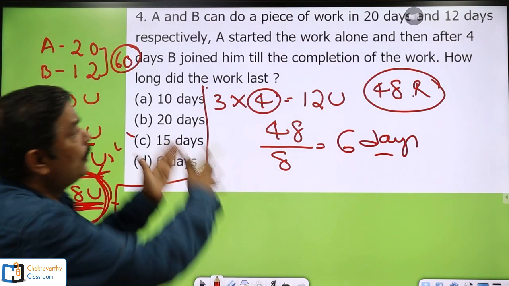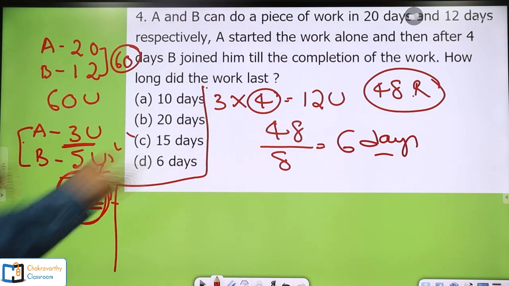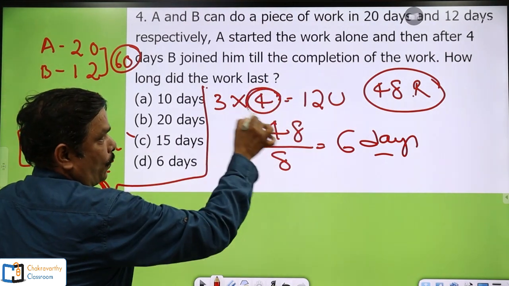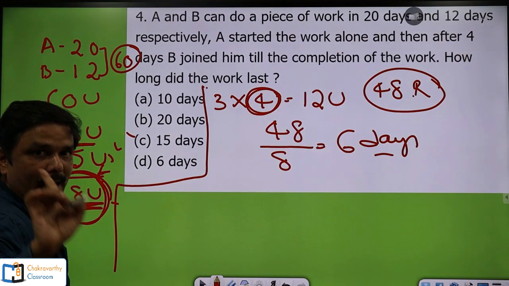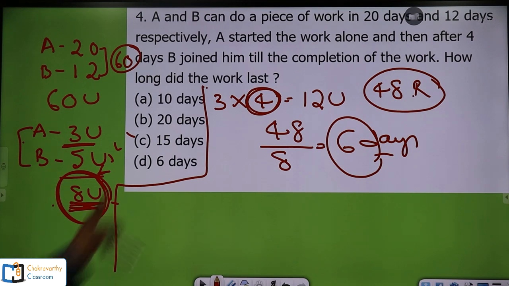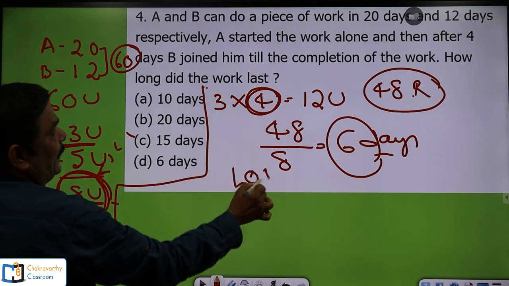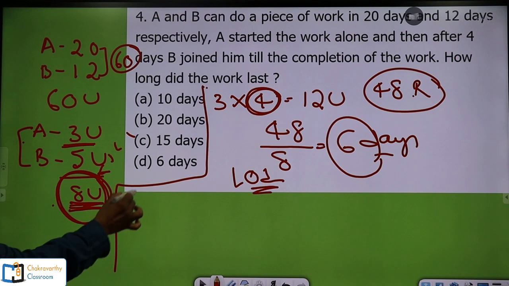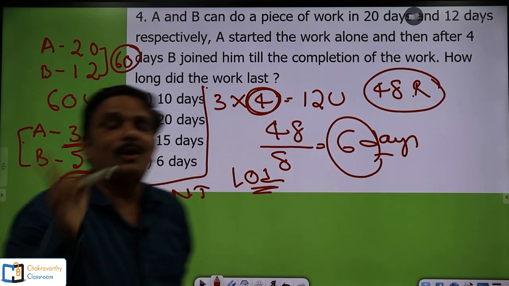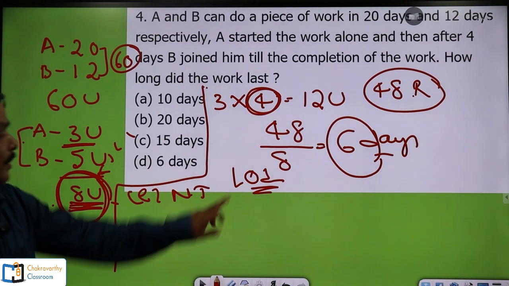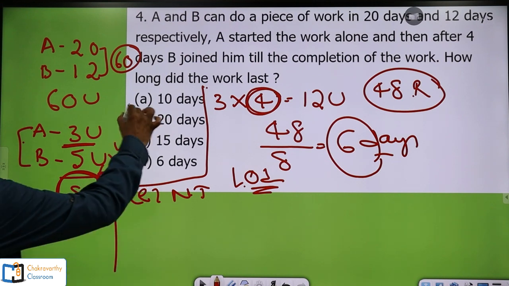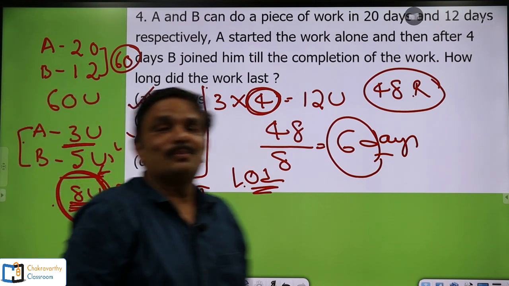Now very simply, the question is how long did the work last? The work lasts for how many days? First these 4 days by A alone plus these 6 days. So clearly my answer here is 10 days. Okay, you write down one more option, that is none of these. None of these means none of the given options is true. But here my answer is 10 days. I can find my answer here, 10 days, as option number 1. So this is my answer.